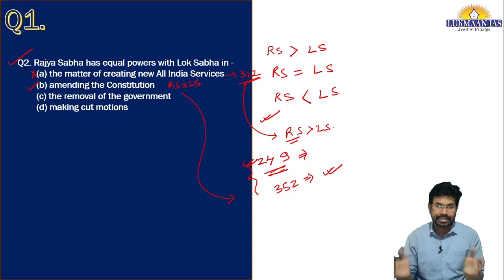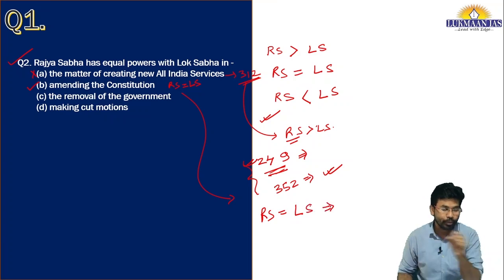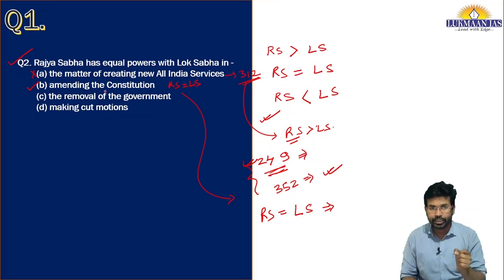So for passing a constitutional amendment bill, Rajya Sabha has been given equal power as that of Lok Sabha. And there is no provision in the Constitution of India that allows for holding of a joint session. So joint session is not allowed in the case of amendment of the Constitution. So option B is the correct option for this question.